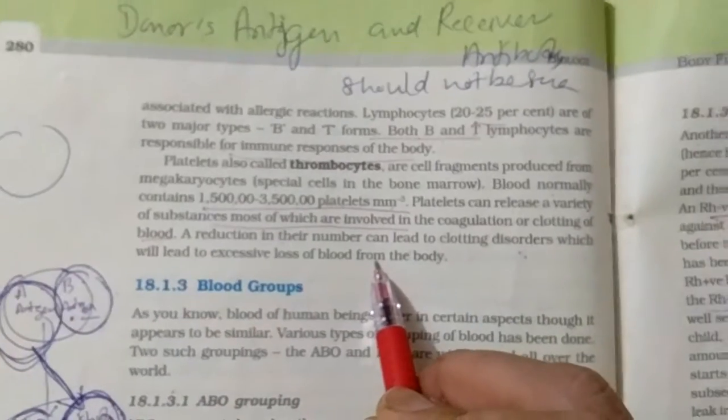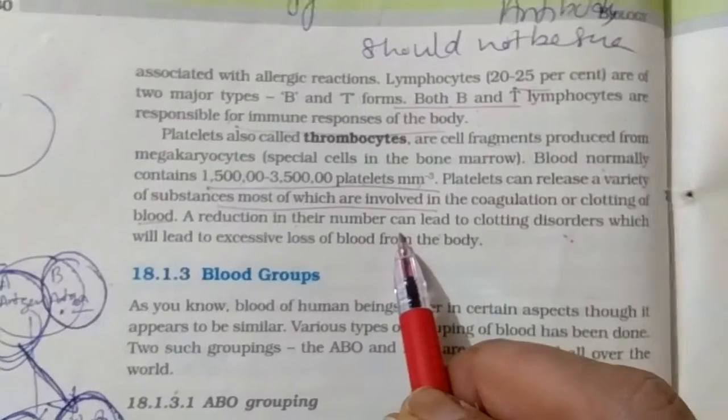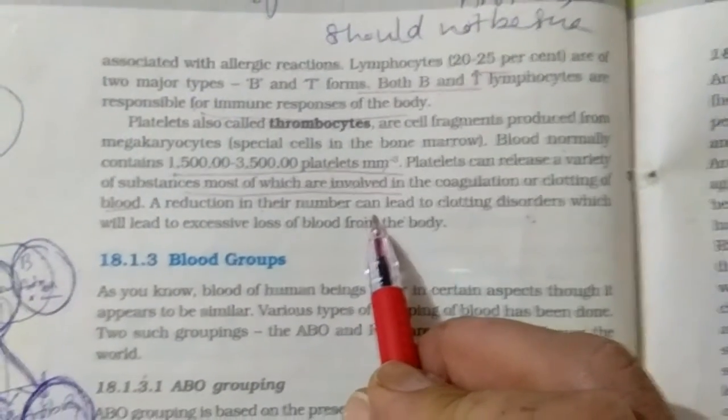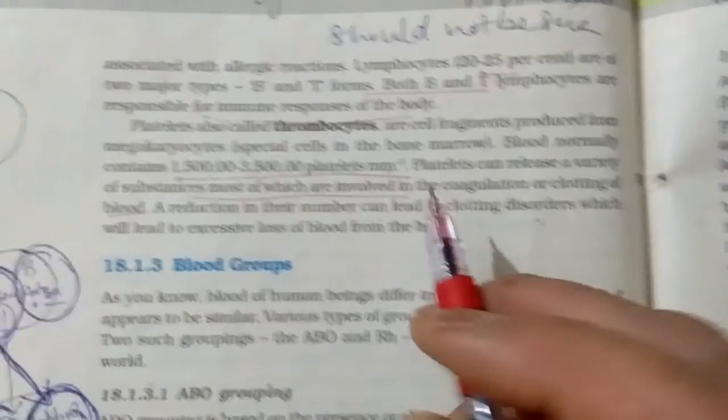So this is all about the formed elements present in the blood, or the structure of the complete blood. Thank you.